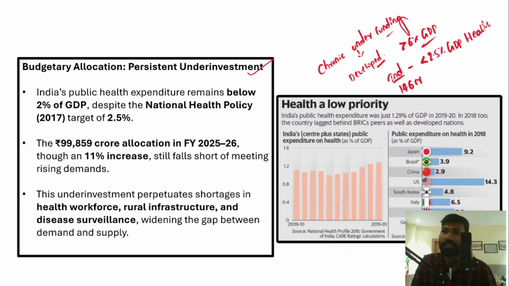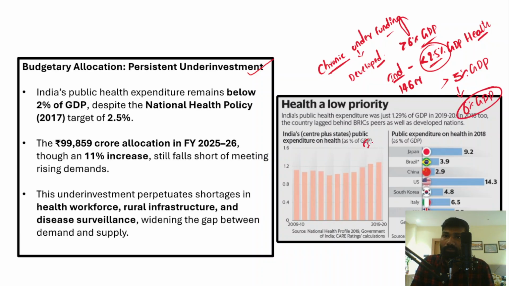So this has been rightly described as chronic underfunding. This amount is not sufficient. India must spend more than 3% of its GDP on healthcare immediately. However, India should rapidly scale this up to 6% of the GDP, and that's very important, right?